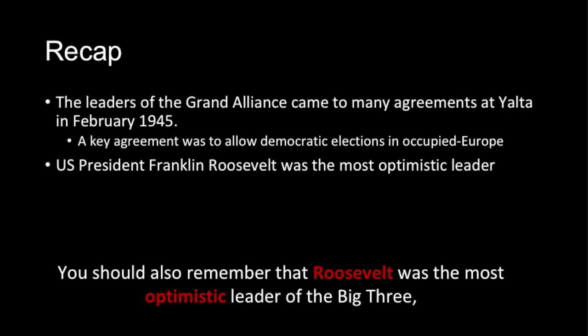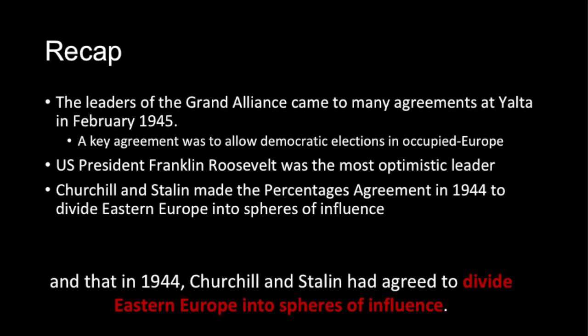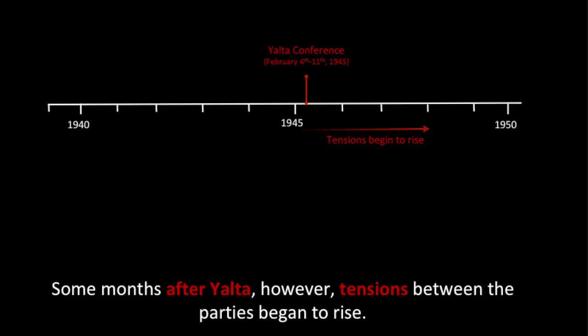You should also remember that Roosevelt was the most optimistic leader of the big three, determined to create a peaceful post-war world, and that in 1944, Churchill and Stalin had agreed to divide Eastern Europe into spheres of influence. Some months after Yalta, however, tensions between the parties began to rise.